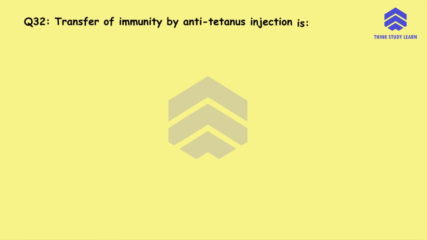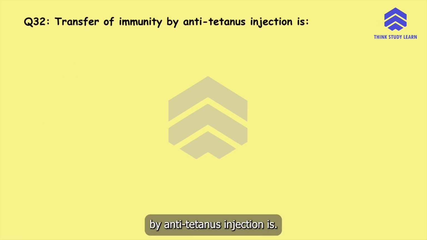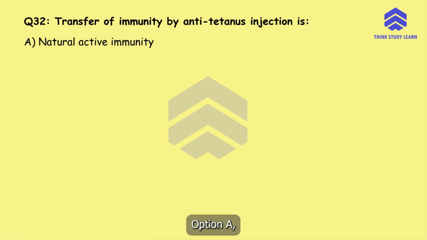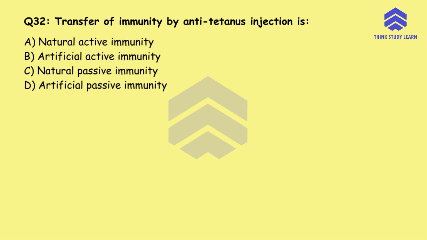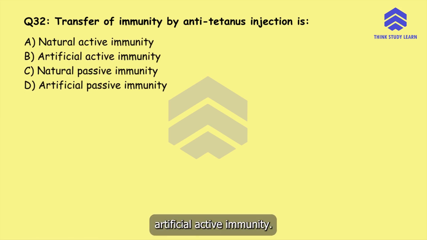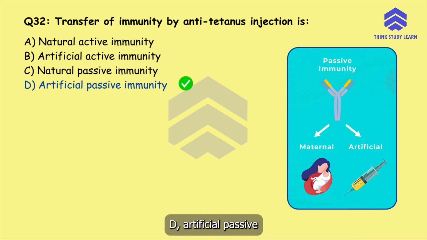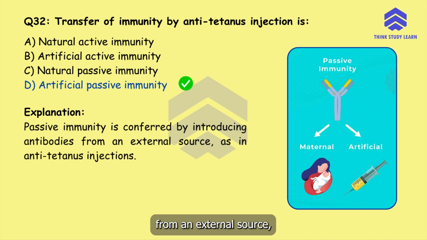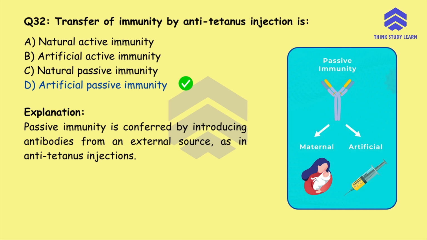Question number 32. Transfer of immunity by anti-tetanus injection is option A, natural active immunity, option B, artificial active immunity, option C, natural passive immunity, or option D, artificial passive immunity. The correct answer is option D, artificial passive immunity. Passive immunity is conferred by introducing antibodies from an external source, as in anti-tetanus injections.